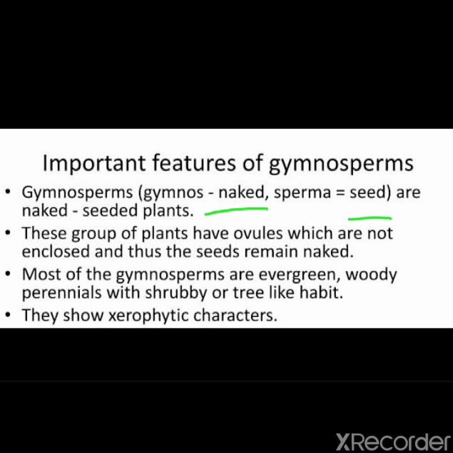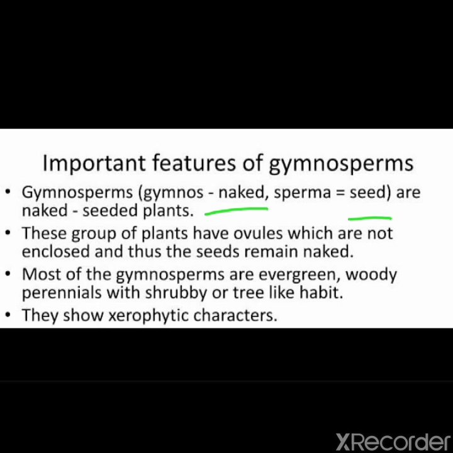Students, generally the fruits which we eat, like guava, apple, orange, have seeds enclosed inside the fruits. Clear? Seeds are enclosed in the fruit. But what about the plants included in gymnosperms?